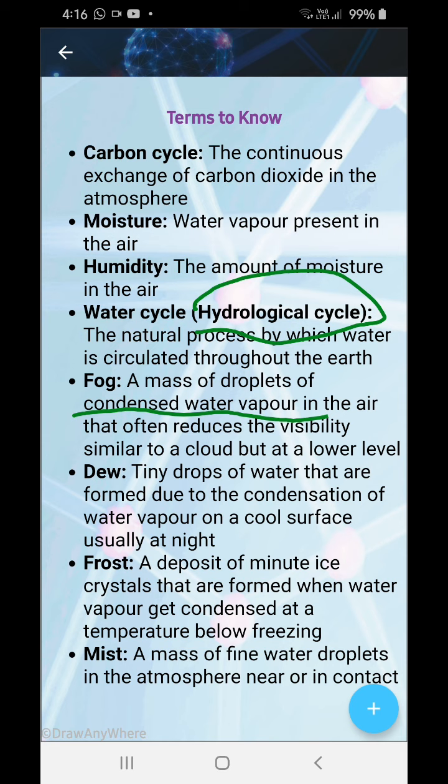Dew: tiny drops of water that are formed due to condensation of water vapor on a cool surface, usually at night. When they get some cool medium, just like distillation you have seen, they condense. Next, frost: a deposit of minute ice crystals formed when water vapor is cooled at a temperature below freezing. It's usually found in mountainous areas or near the Arctic and Antarctic Circles.